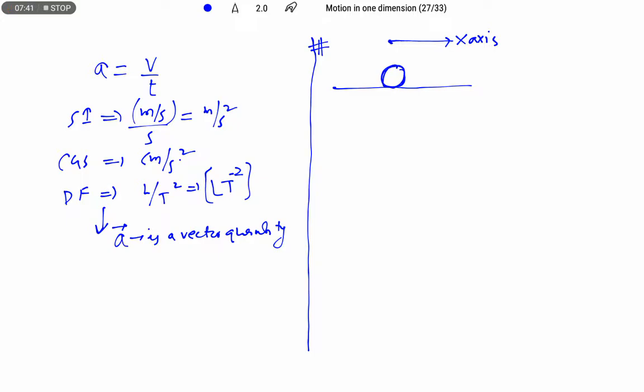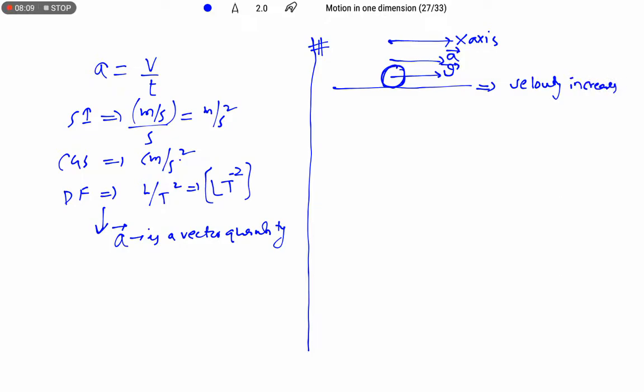If the direction of velocity v and the direction of acceleration are both in the same direction, then the velocity of the object increases.